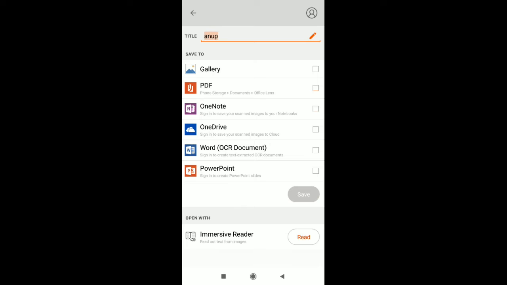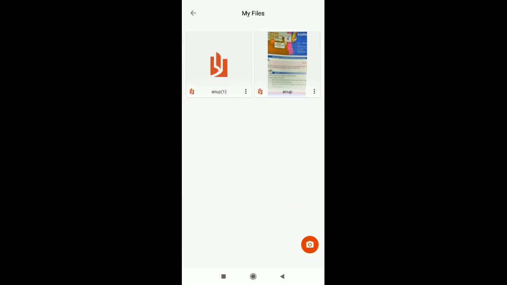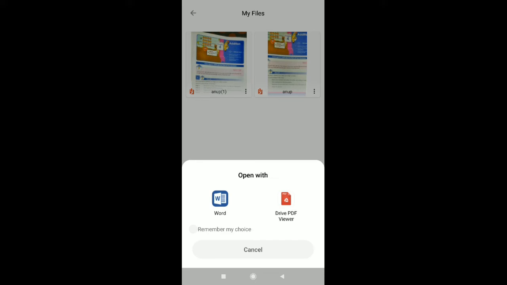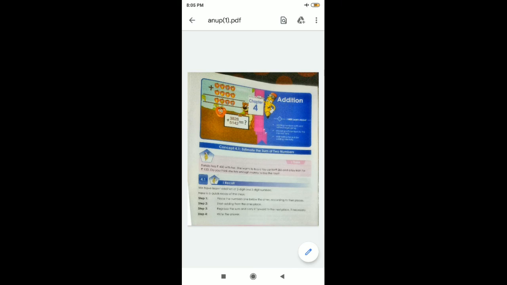When you click on the PDF box, the photograph you have clicked will convert to PDF, and then you will get an option of save on the right hand side below. Click on save. When you save, you can see the picture you just clicked, and you can view it using Drive PDF Viewer.